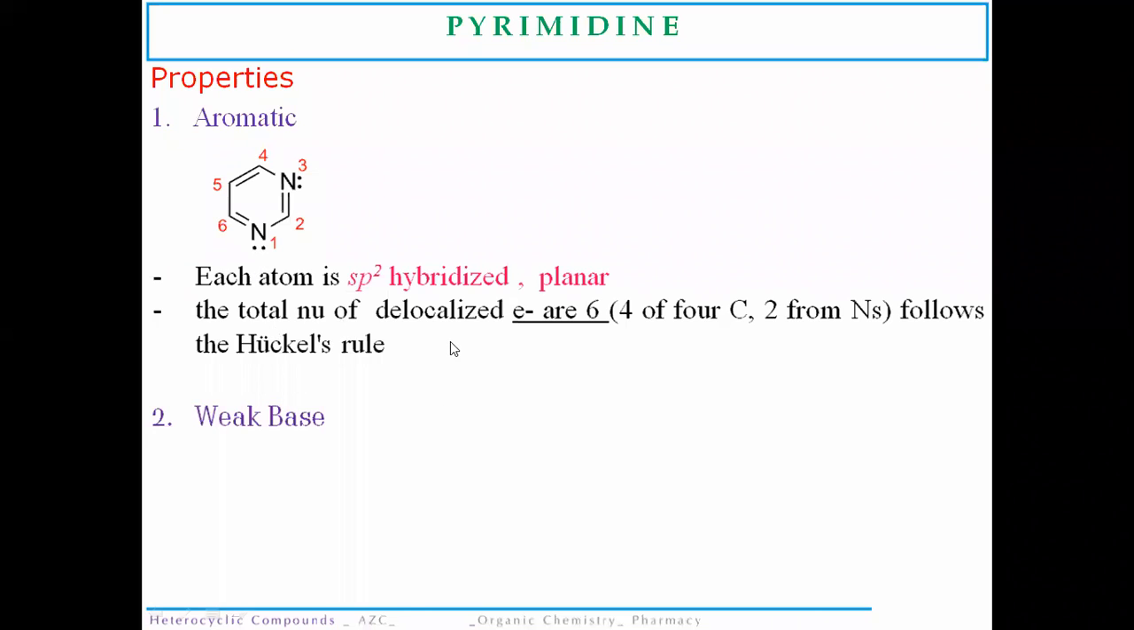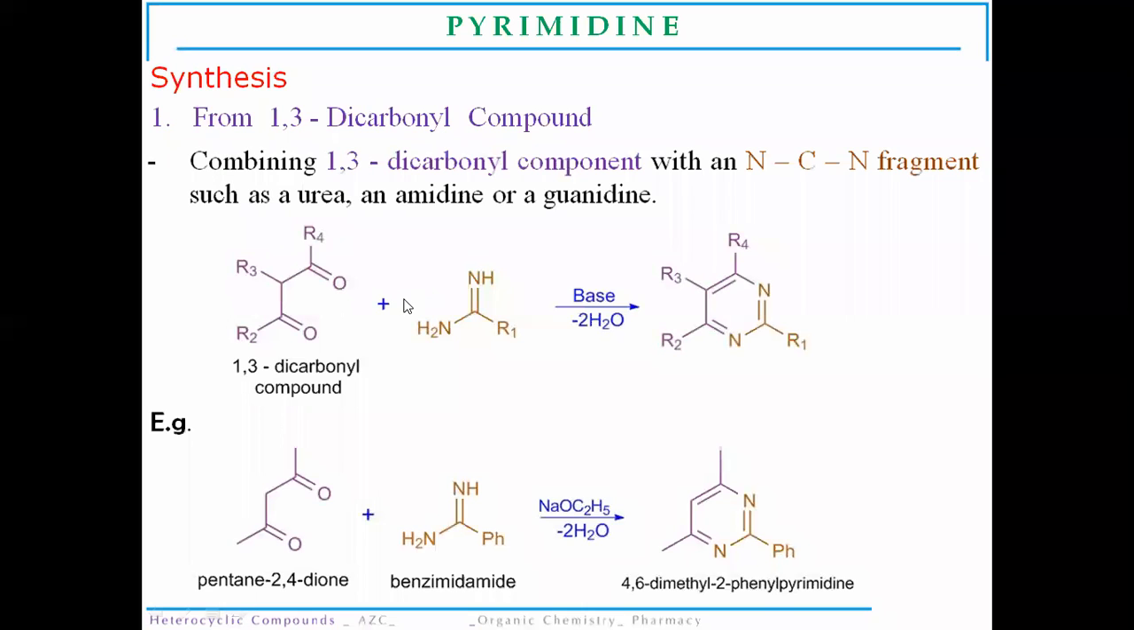It has six pi electrons, which are continuously delocalized inside the ring. Those six pi electrons are four from the four carbon atoms and two from these two nitrogen atoms. So they obey the Huckel rule. That's why the pyrimidine molecule is aromatic in nature. Now, like other heterocycles, pyrimidine is also a weak base in nature, so it undergoes protonation type of reactions.